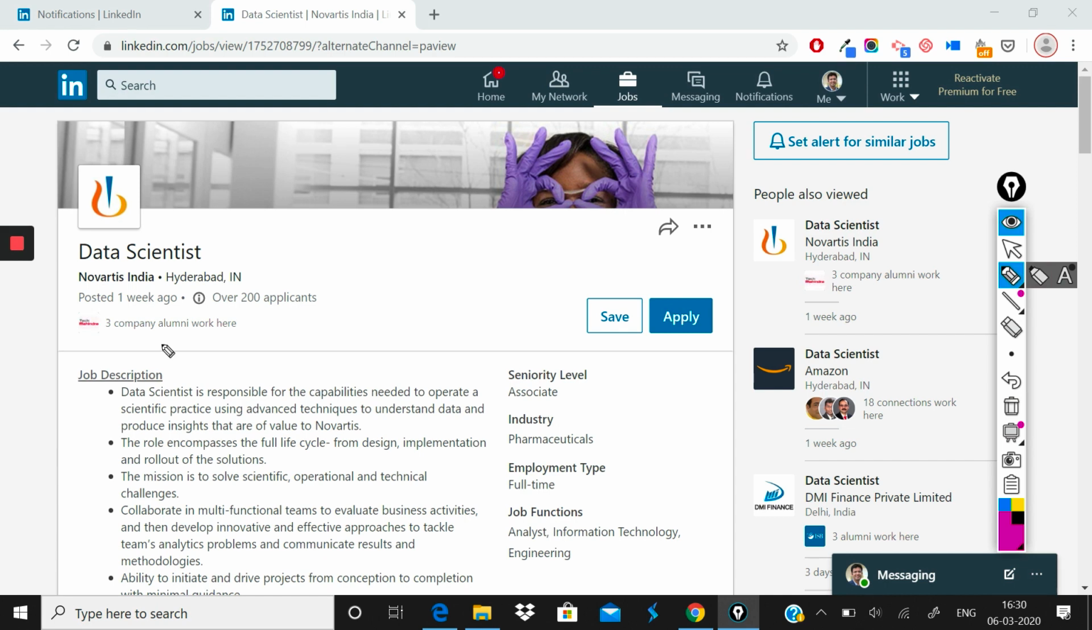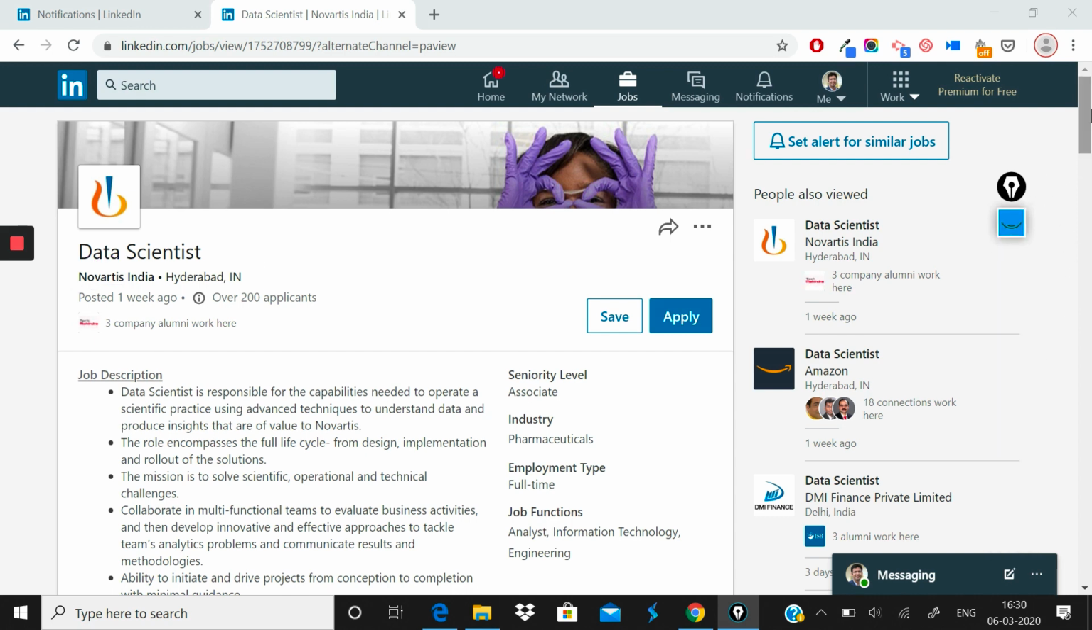This is a data scientist role at Novartis India, and Novartis, as a lot of you would know, has one of the biggest presences in India, based out of its Hyderabad office. So this is the data scientist role that we are going to analyze, and we are going to directly jump into the role.